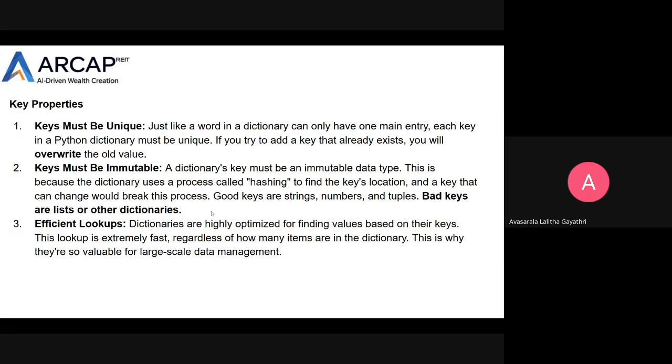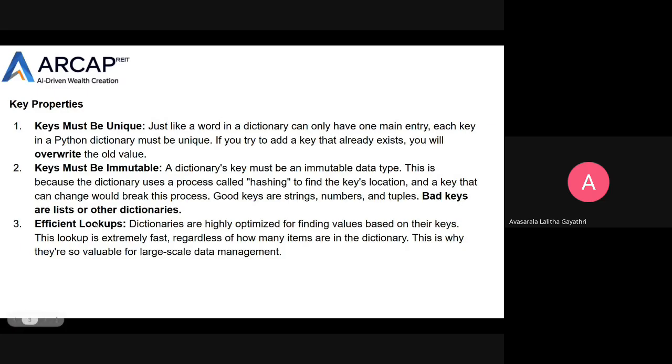A dictionary key must be an immutable data type because the dictionary uses a process called hashing to find the key's location. A key that can change would break this process. Good keys are strings, numbers, and tuples. Bad keys are lists or other dictionaries. See here, strings, numbers, and tuples are immutable data types. So keys are also immutable data types in dictionaries.